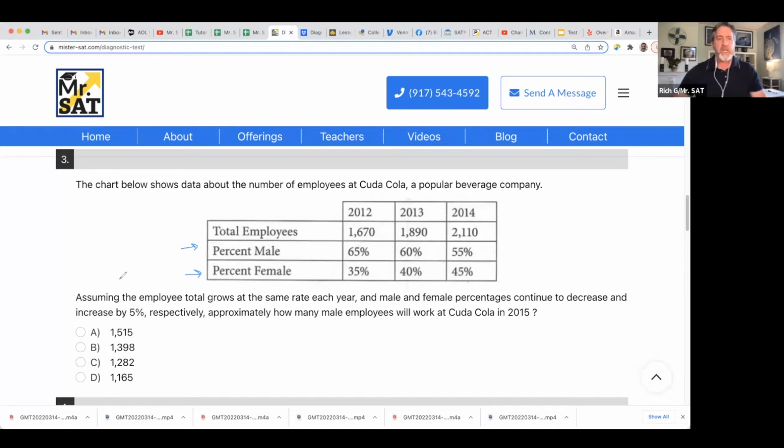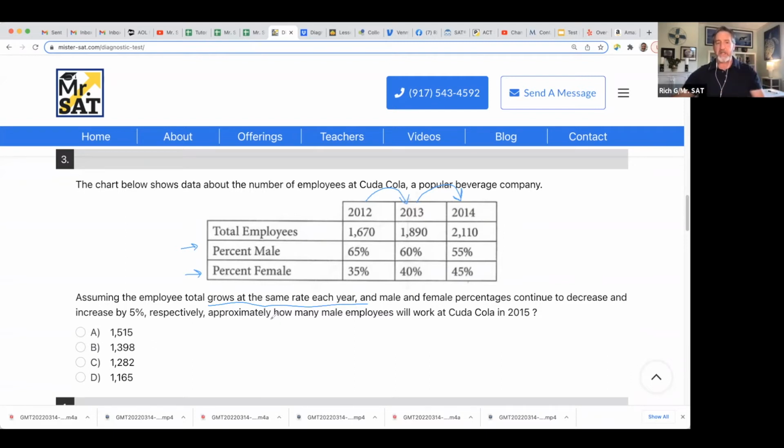What does it say next? Assuming the employee total grows at the same rate each year. I don't know what that means yet, but I'm just trying to wrap my head around it. And male and female percentages continue to decrease and increase by 5%. Well, did they? Yes, males went from 65 to 60 to 55. That's going down by 5%. And percent females went up by 5% each year, 35 to 40 to 45. So it says that trend is going to continue.